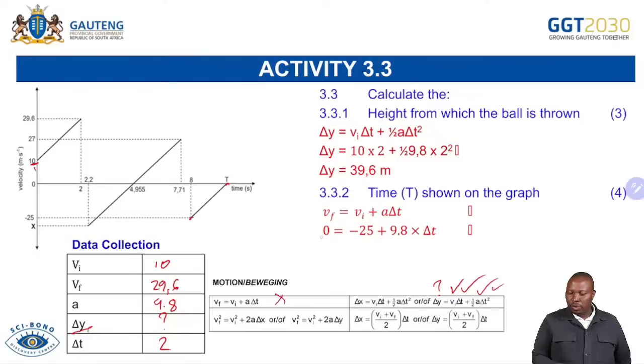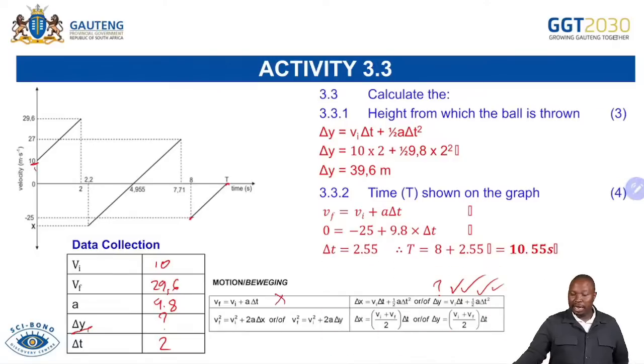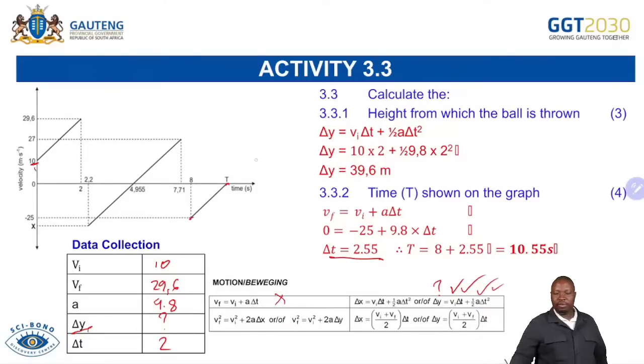Initial velocity was minus 25, and then you know the acceleration, and then you can determine your time. With no wasting time, you're able to determine 2.455 as your time. You add the 8 plus 2.55, because the question was the time from there to there, which is 8 plus the 2.55 for that motion. Then you are able to get 10.55.